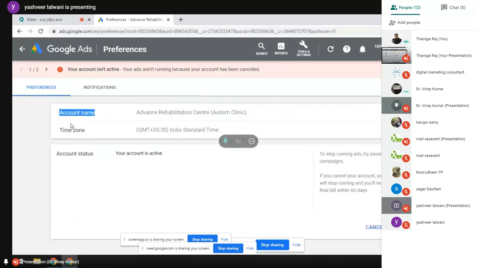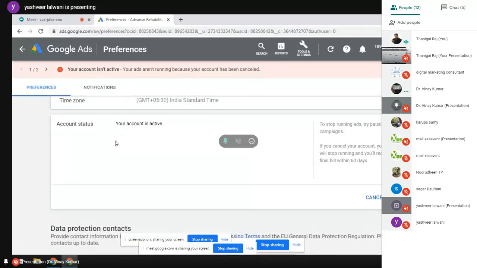Okay, what is it asking? Account name, your account is active. The account is active now, no problem. Give a refresh, that's all. You refresh the page.